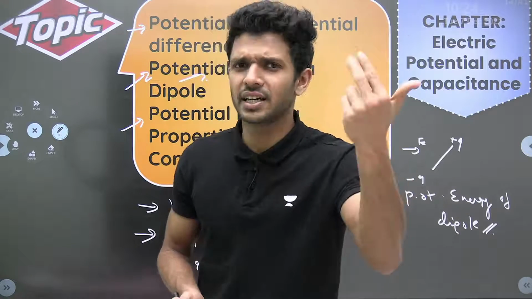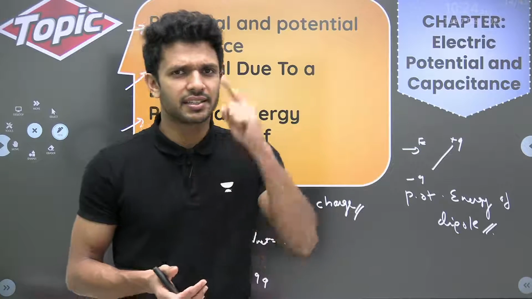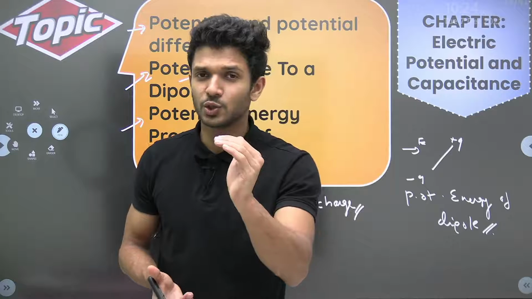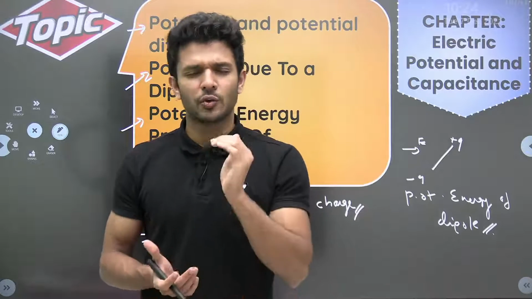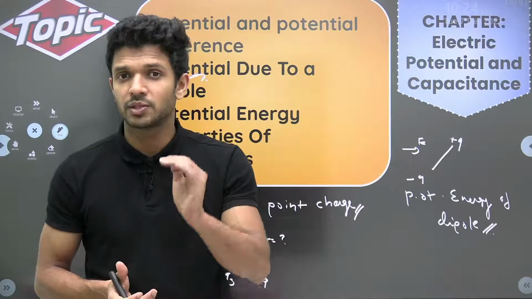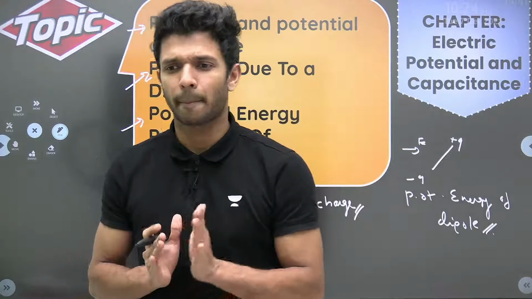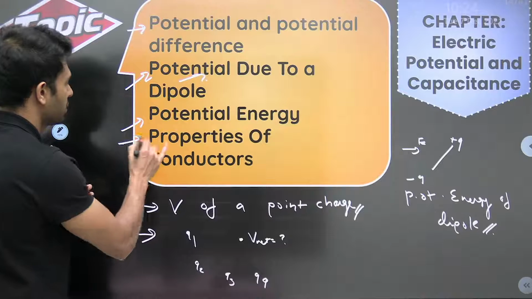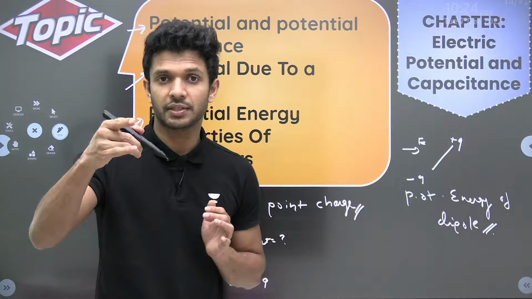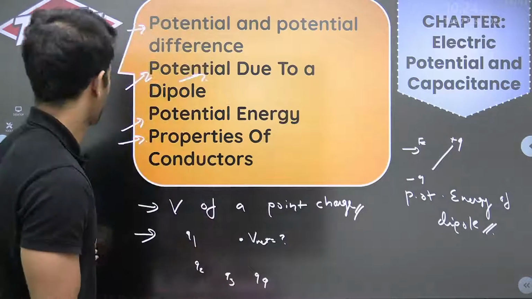Electric field is perpendicular to the surface of the conductor. All these are the properties of conductor which you should be very thorough about. Then only you will be able to do the problems, or the one assertion reason type question is sure. So the properties of conductors topic is very important. Shall we proceed?